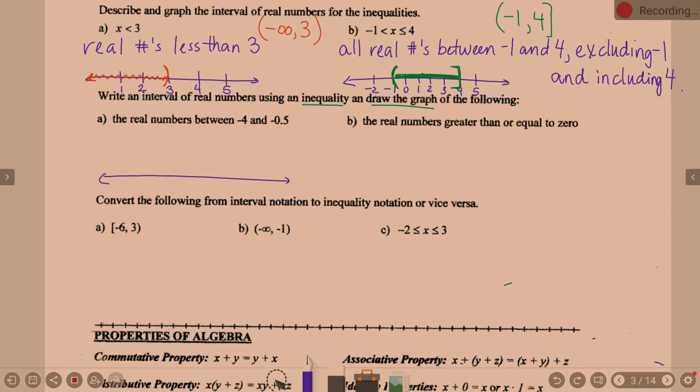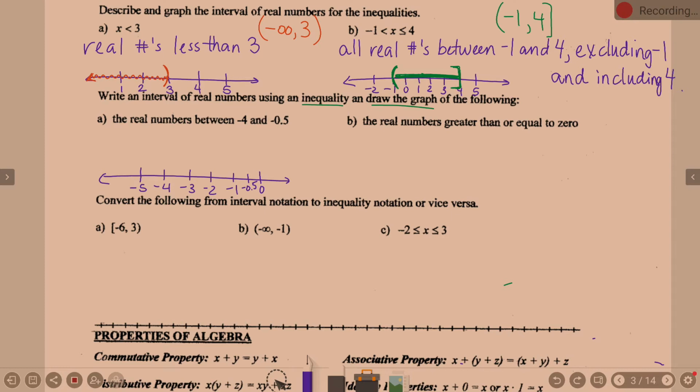I'll take either one first. I'm not picky. I was writing the graph out in the meantime. Even if you don't know what you're graphing, I know I'm going to need -4 and -5/10 on my graph, right?